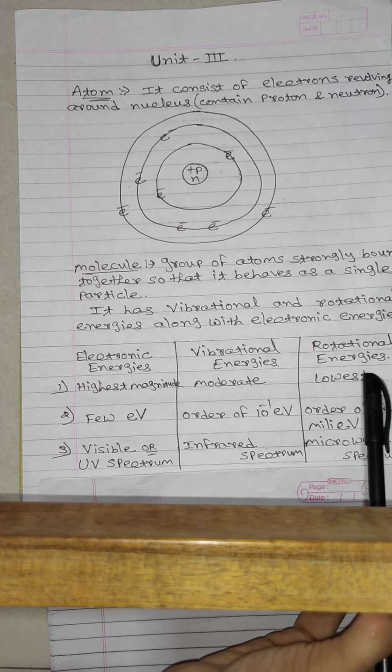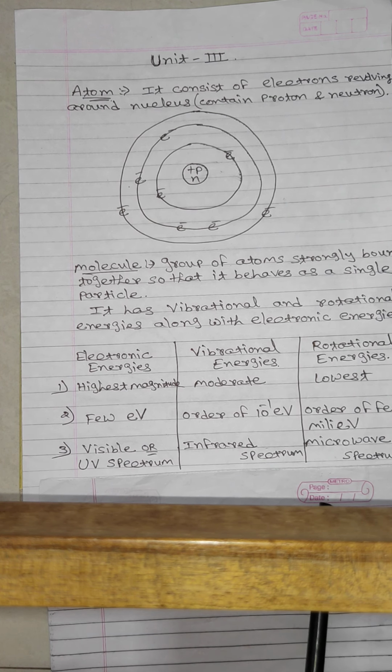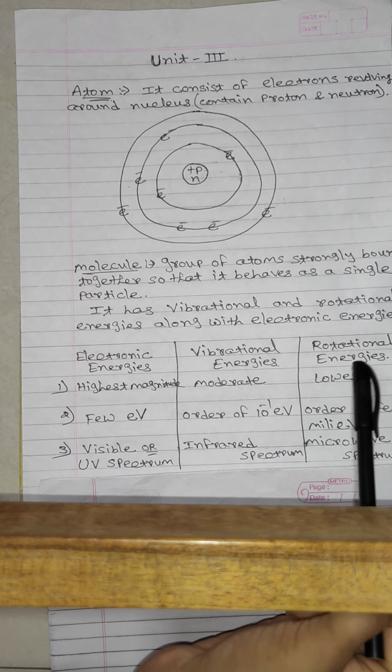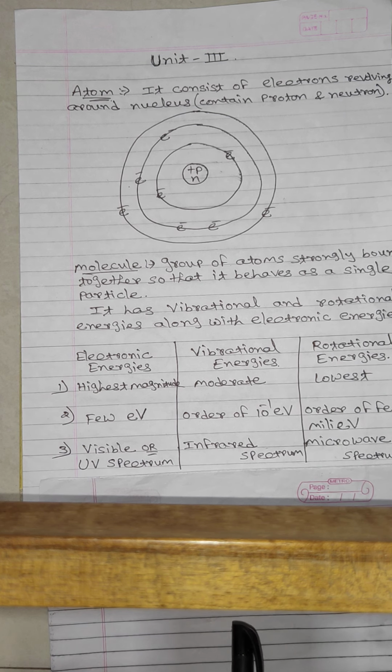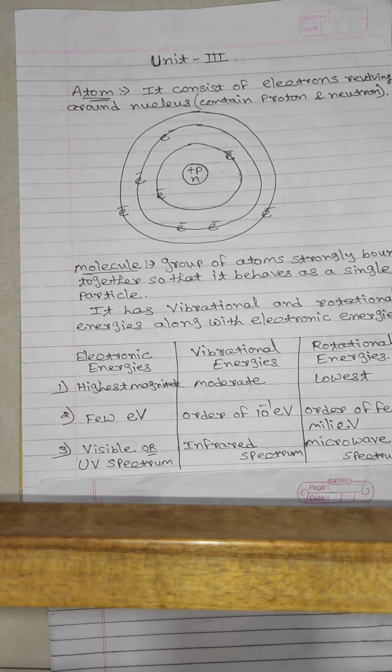And if a transition takes place in the rotational energy levels, then a microwave spectrum is produced. So as energy decreases, the frequency of the spectrum also decreases, because energy is directly proportional to frequency.